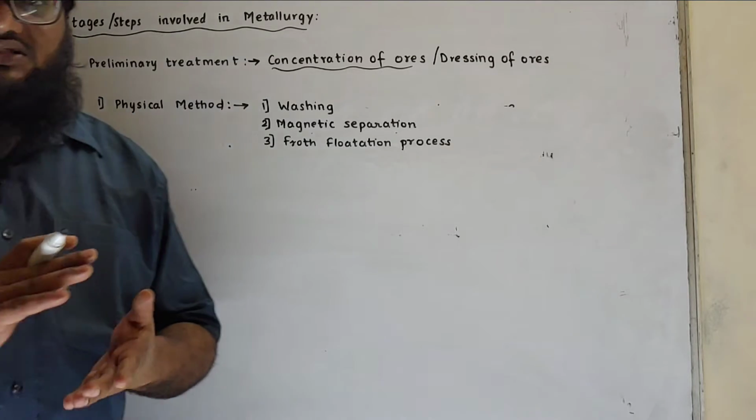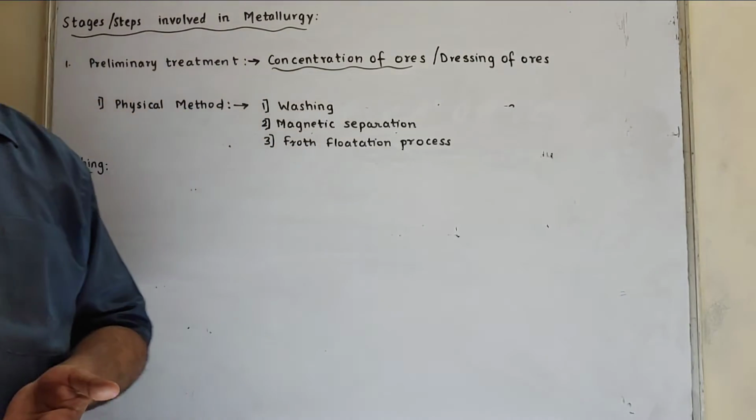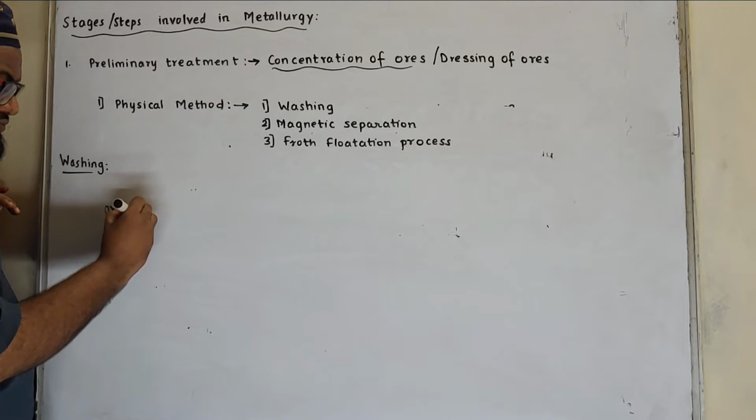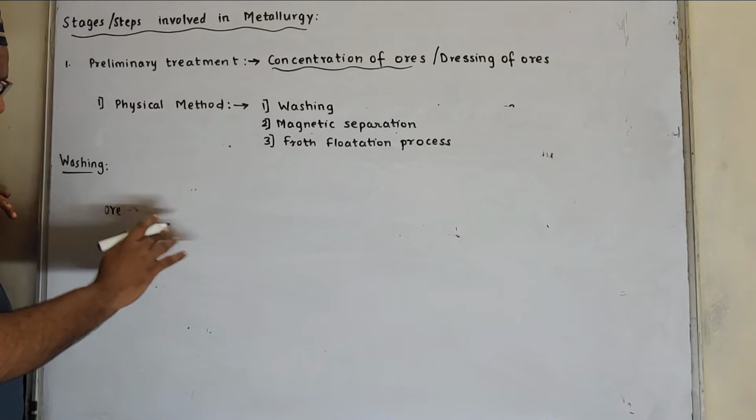Washing means ore is powdered and crushed and it is washed with a stream of water. Now ore contains two things.